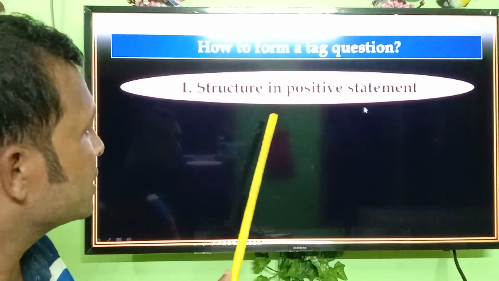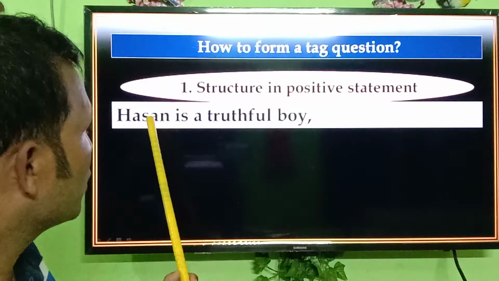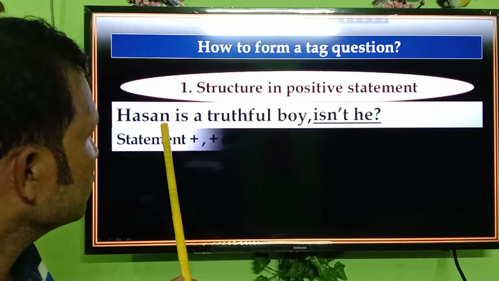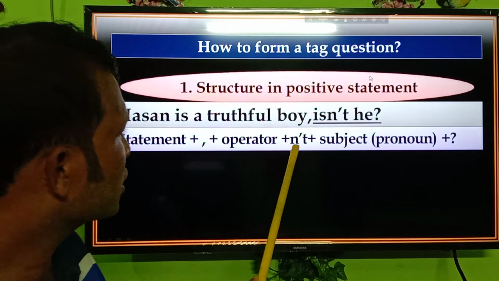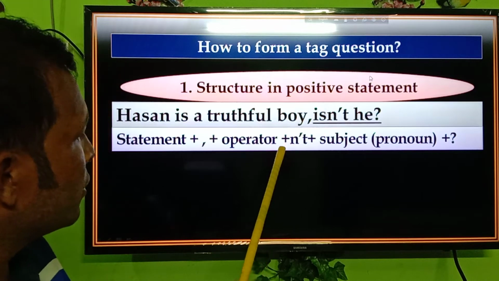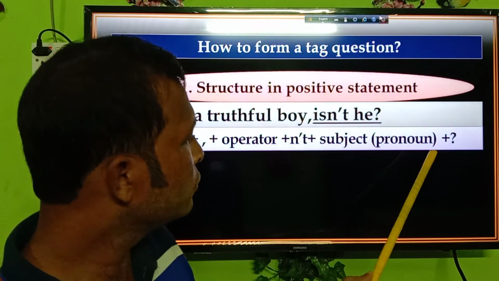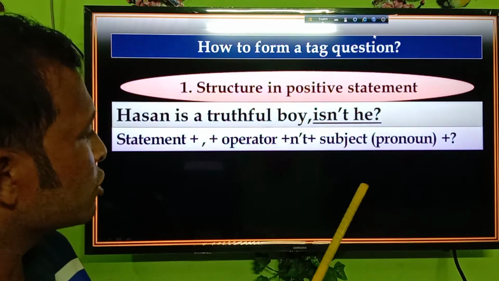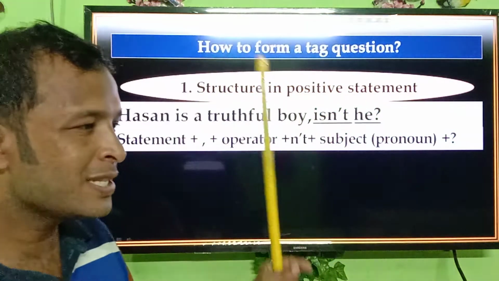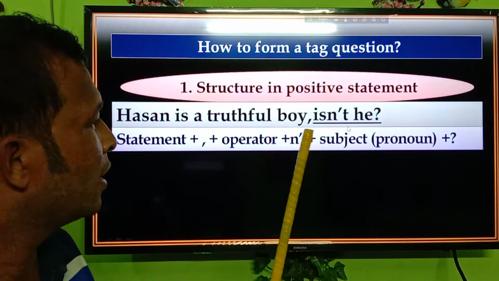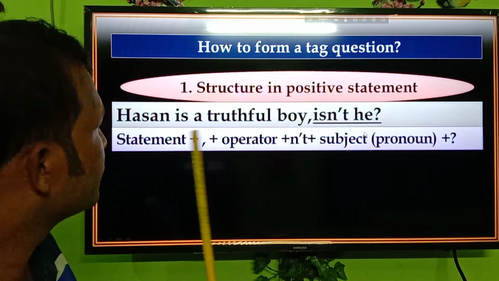In a positive statement, the structure will be statement plus operator plus contracted form of negative word plus subject pronoun plus question mark. Please keep in mind, we always use a pronoun in a tag question.